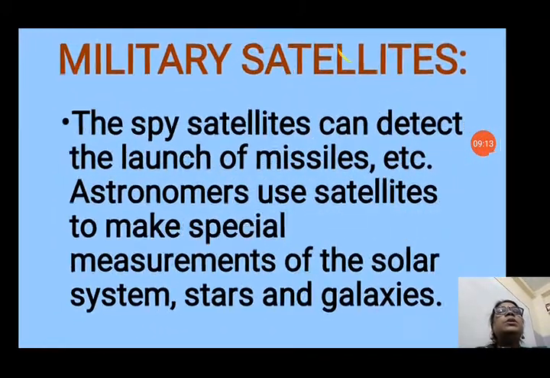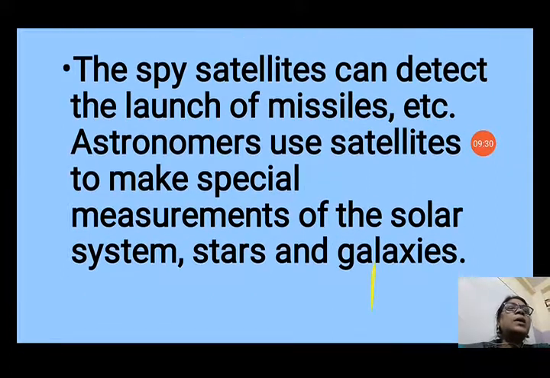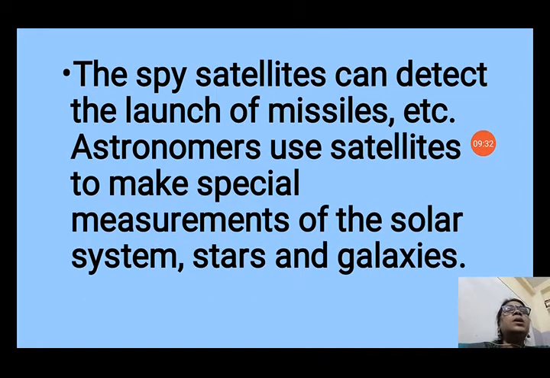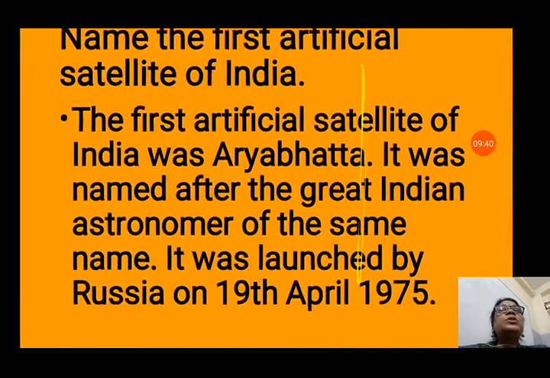Now, one is military satellites. The spy satellites can detect the launch of missiles from other countries. Astronomers use satellites to make spatial measurements of the solar system, stars and galaxies. They can take different measurements of the solar system, stars and galaxies with the help of these satellites. Now, some questions are there.